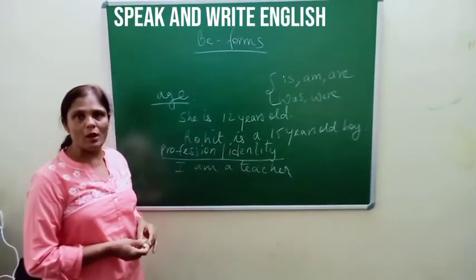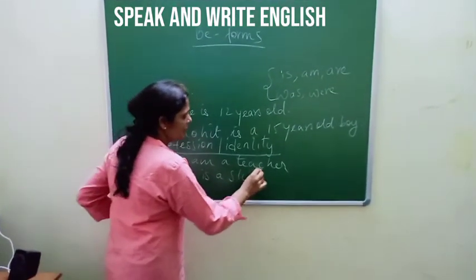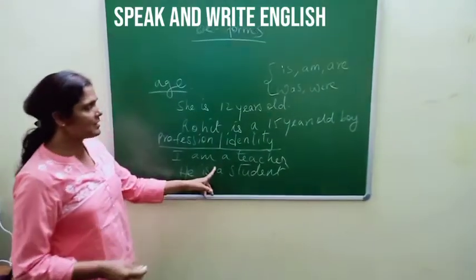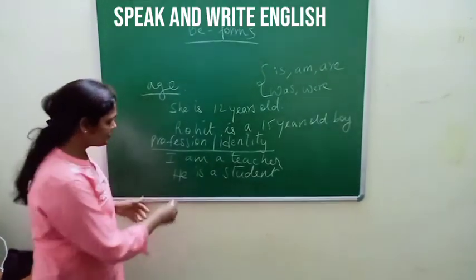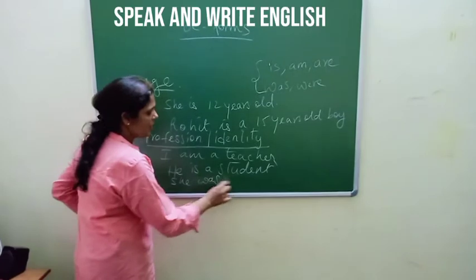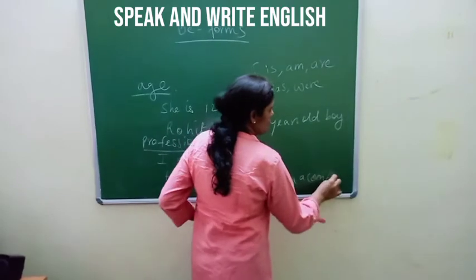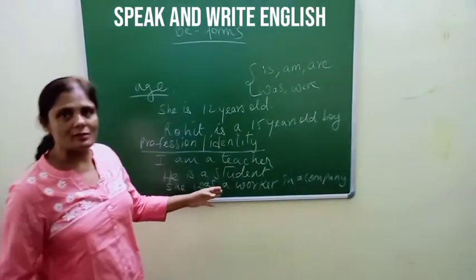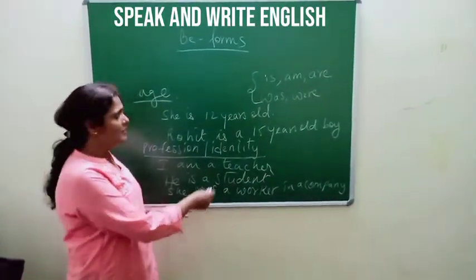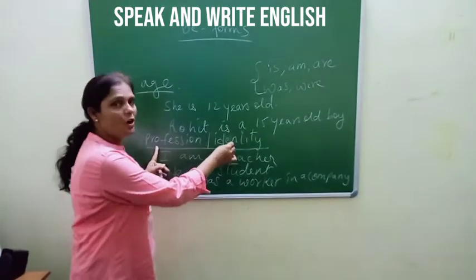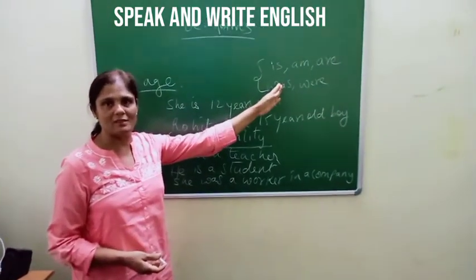Even when I want to show an identity of a person. For example, he is a student. So again, when you talk about an identity of a person, we make use of the be form. She was a worker in a company. Here again it talks about an identity. She is a worker in a company. She was a worker in a company. So whenever you are going to talk about a profession or an identity, we make use of the be form, be it in the present or be it in the past.